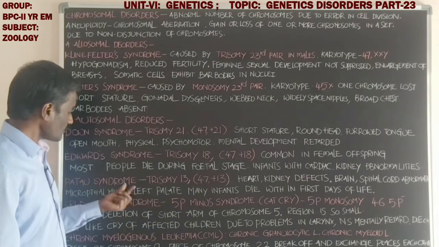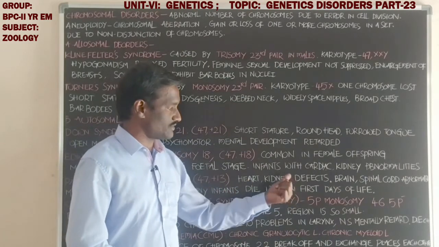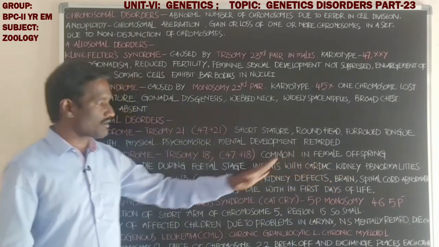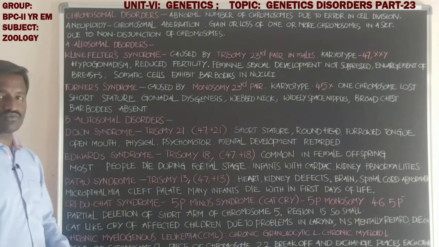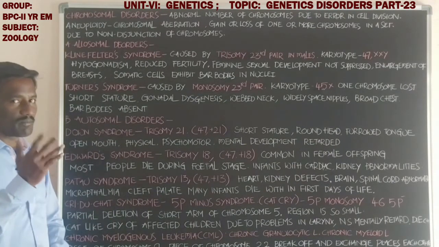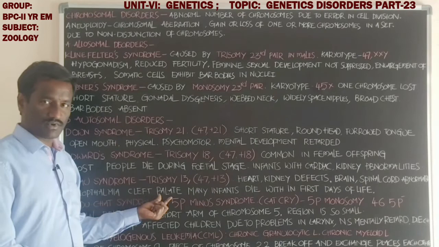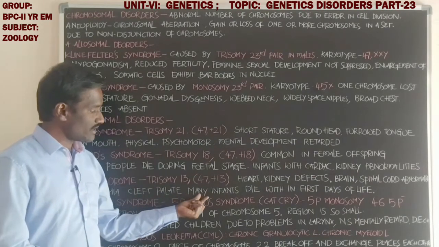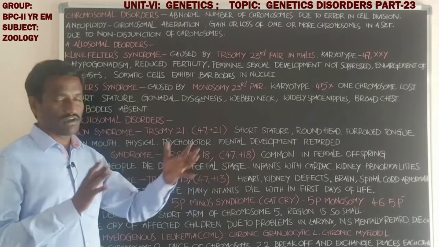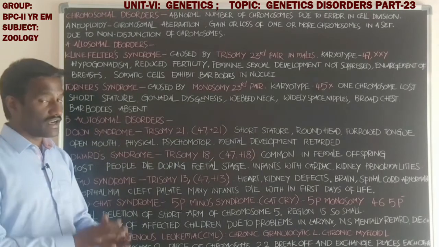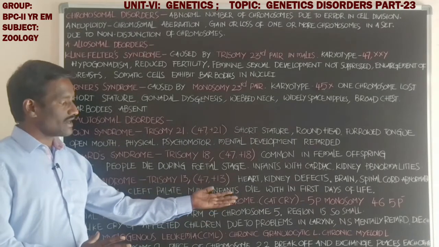Next, students, these persons have heart and kidney problems, and brain and spinal cord abnormalities are also seen in these individuals. Next, microphthalmia, which means less development of the eyes. Next, cleft palate is also seen. Many infants die within the first days of life. In the initial days after delivery from the mother, these infants go to death.